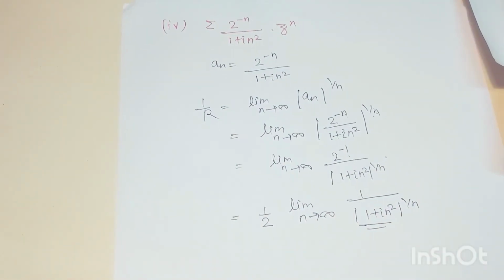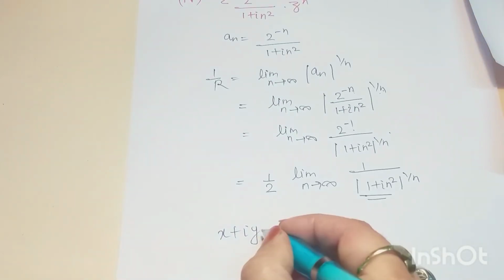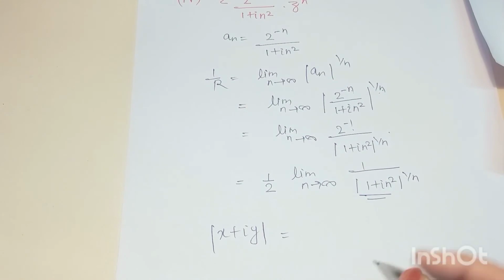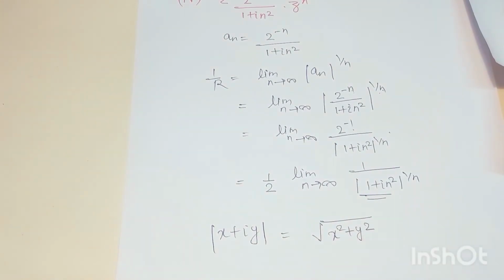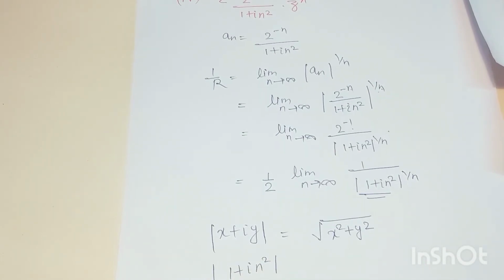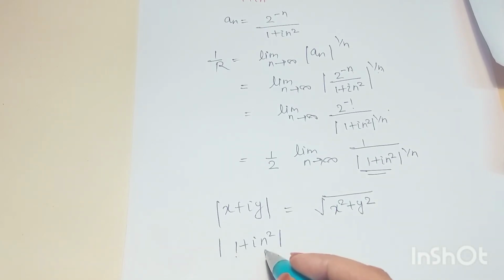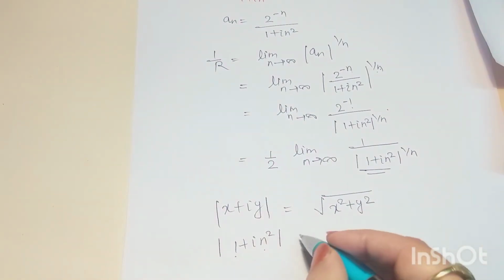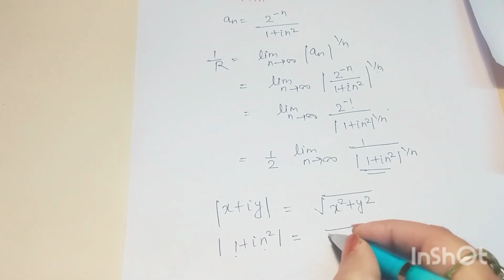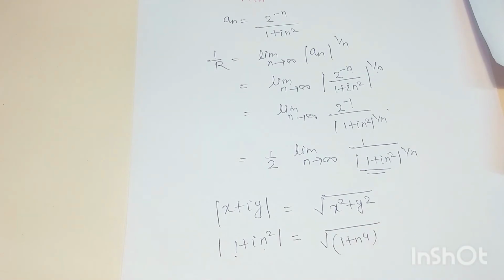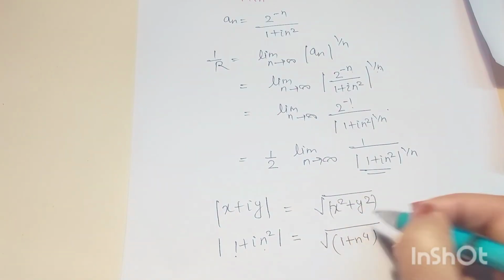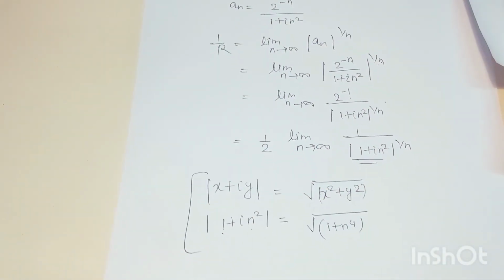This number is actually in the form of x plus iota y. And we know that mod of x plus iota y is what? It is square root of x square plus y square. So mod of 1 plus iota n square, here this 1 is x and n square is in place of y. It will give us square root of 1 plus n to the power 4. Okay, so we can use this concept here.